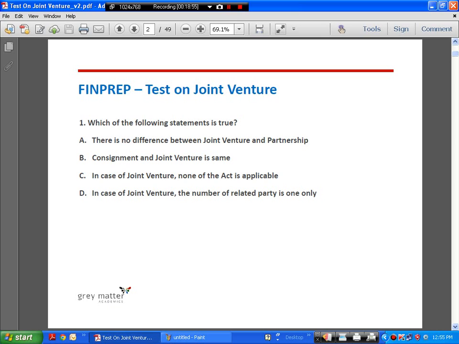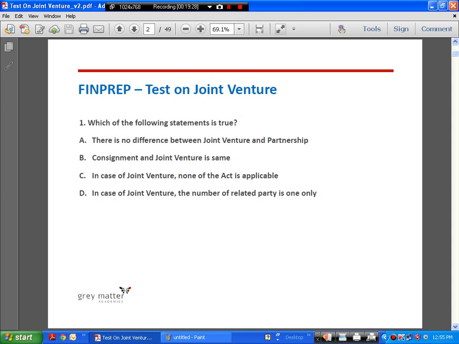There is no difference between joint venture and partnership. It's false. I told you, joint venture is only a temporary partnership. It is strictly not a partnership, because partnership is governed by an act. The Indian Partnership Act of 1932 governs partnership firms, but there is no such act that governs a joint venture. It's only a partnership in the sense that two or more people come together and decide to do a business, share the profits, and that's it. They part. So A is false.